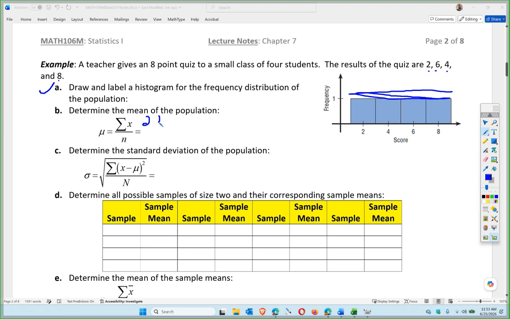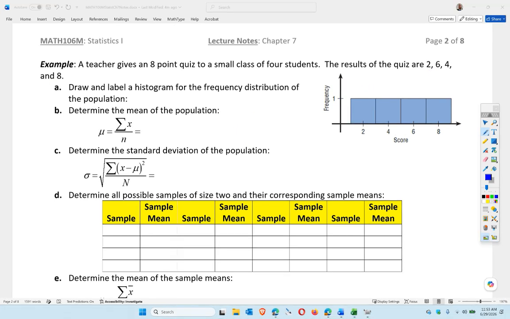That's 2 plus 6 plus 4 plus 8 divided by 4, which is 20 divided by 4, which is 5. So the average score for these 4 kids is a 5. That is the population mean, mu.